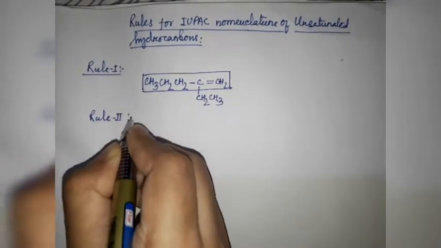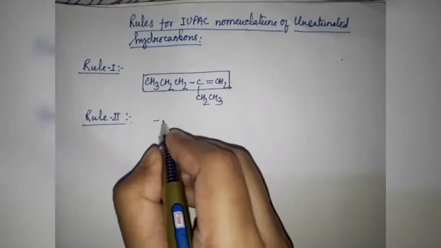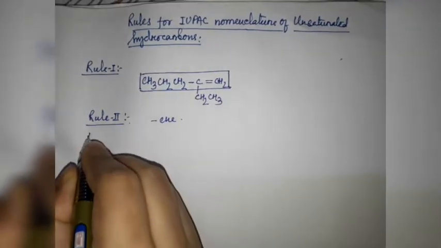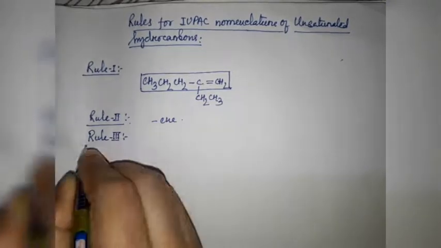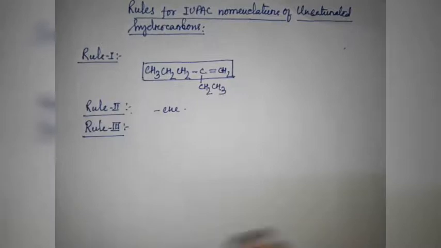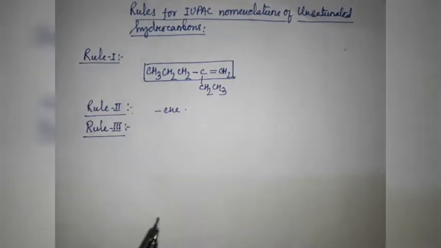Rule 2. While naming a particular member of alkene, our primary suffix will be "-ene". This was already discussed in my first video of IUPAC nomenclature, but still we have to recall it while writing the names of unsaturated hydrocarbons. Well, now we will discuss rule 3.